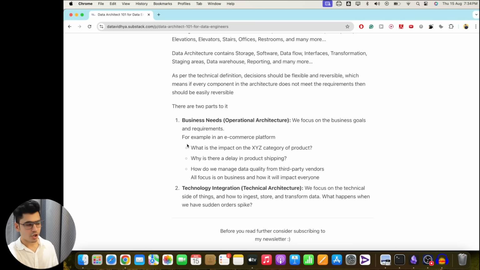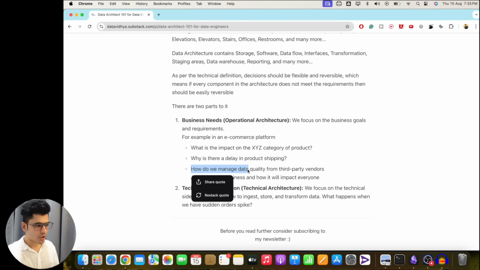So for example, in an e-commerce platform, what is the impact of XYZ category of the product? So I want to find this particular thing. This is my business goal. I want to find the information about this particular product. Why is there a delay in product shipping? So I want to understand what is happening with the product shipping, why there is a delay in the shipping. So this is my business goal.